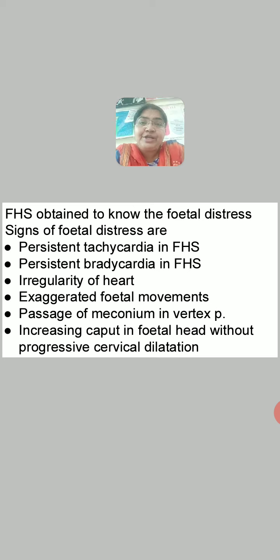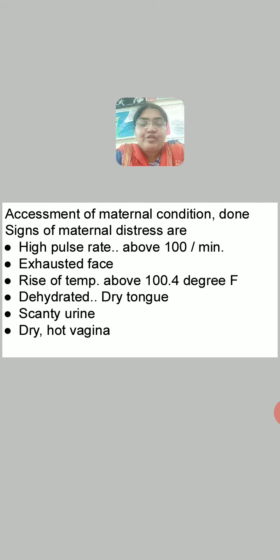So when we monitor FHS from time to time during labor, we also have to assess the maternal condition, whether mother is well or not. We can assess the maternal condition by getting her blood pressure, getting her temperature, her pulse rate from time to time, right? You also find sometimes the signs of maternal distress.